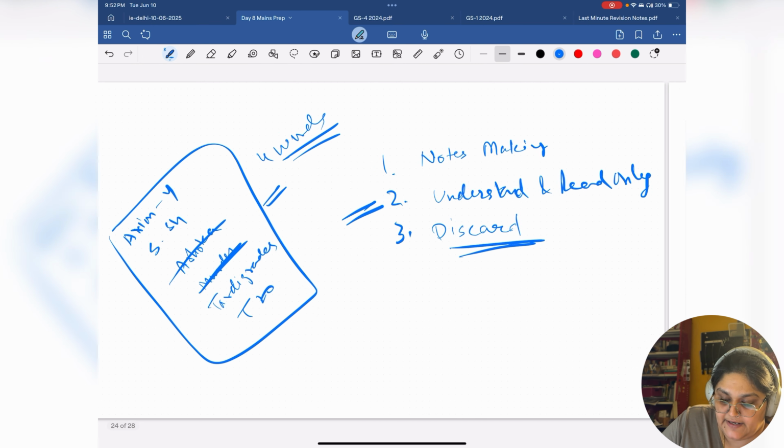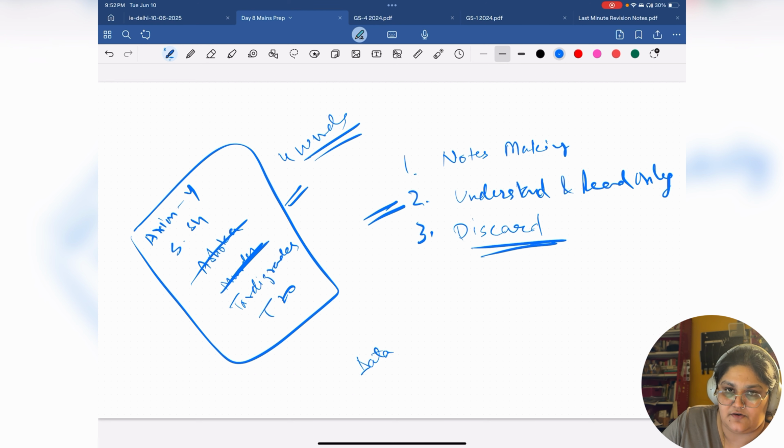What I do want to show you is that sometimes there does come news in a paper that you should take notes from. So I will give an example of that now. This is from the 8th June paper.